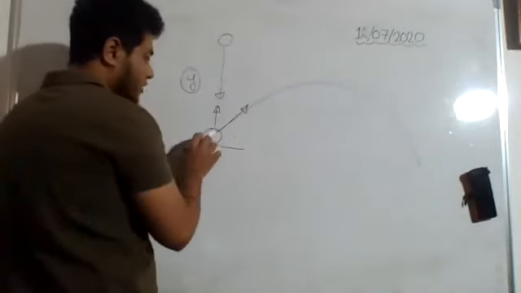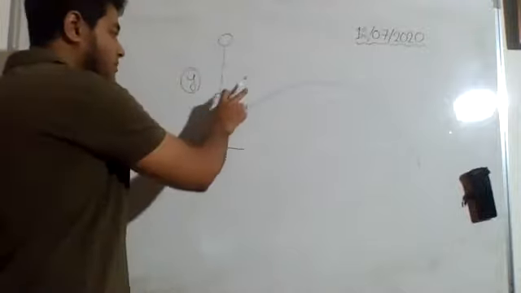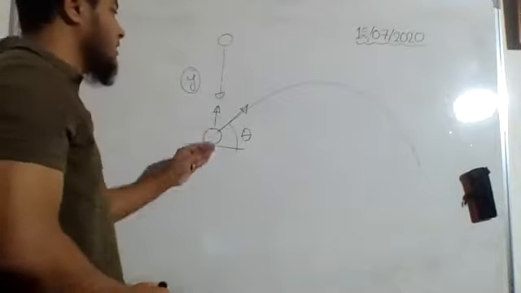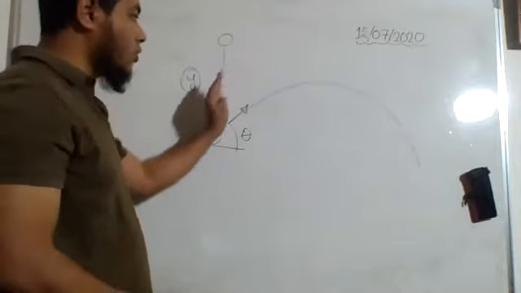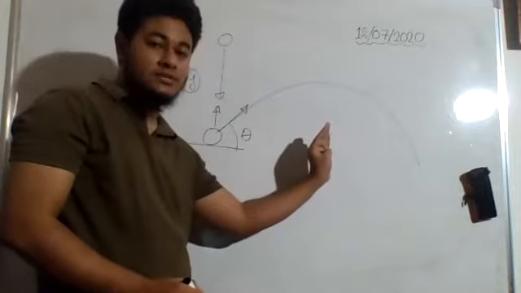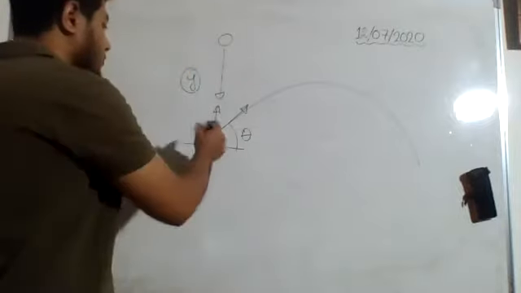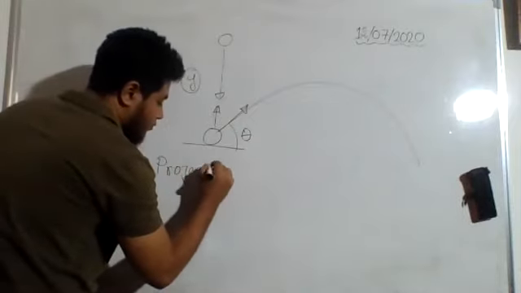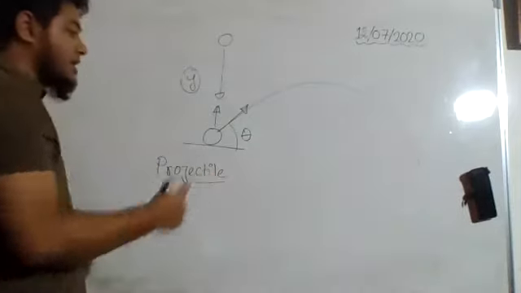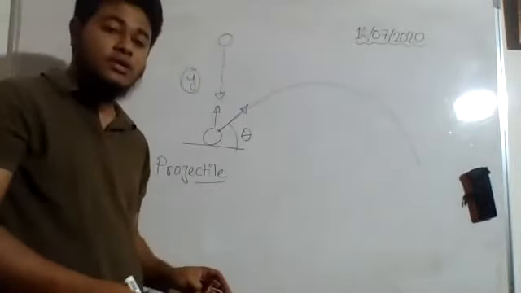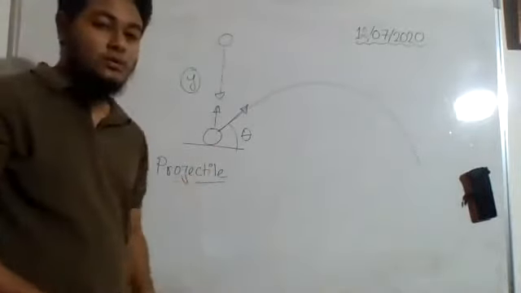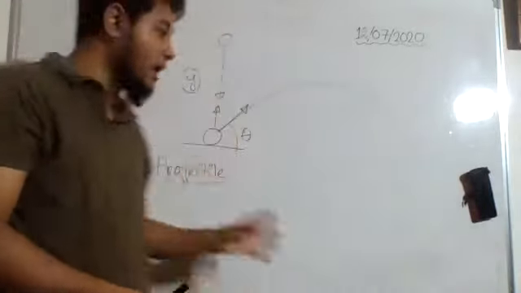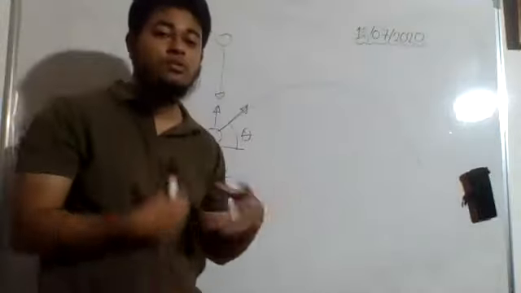So whenever we throw the body at a particular angle with the horizontal, the body not only covers a distance along the y-axis but also covers a distance along the x-axis. So this type of body is called a projectile. Whenever we throw a body at an angle with the horizontal, we can say that body is a projectile. Today we will discuss the motion of a projectile, how this body goes.